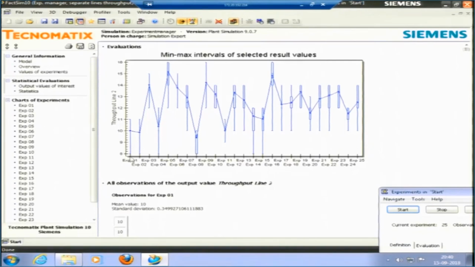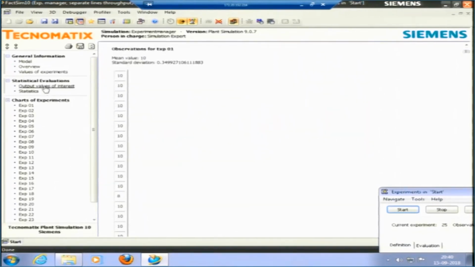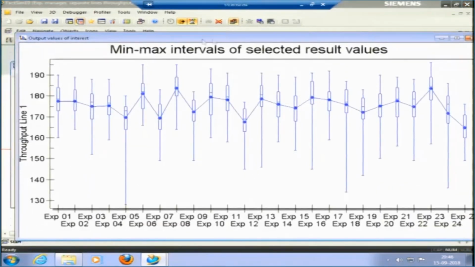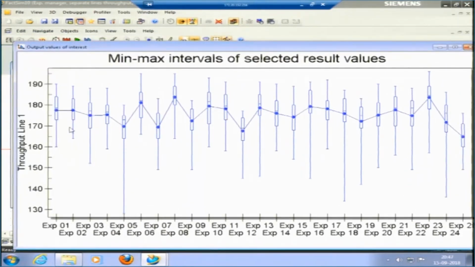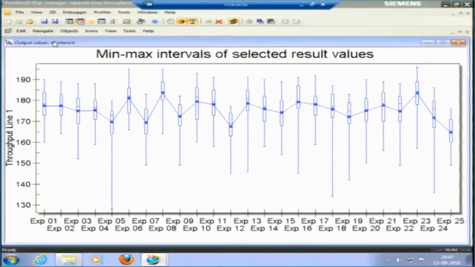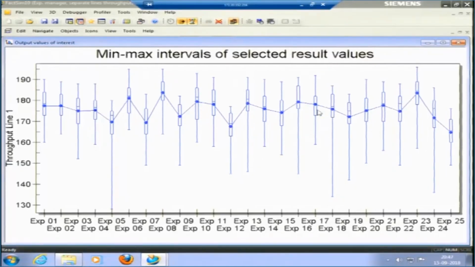So, let me try to see this for the throughput of line 1. This is the chart I obtained for the throughput of line 1. You can see the variability is less. There are two reasons for this. Number 1, the processing times were in control, because the machines were CNC machines when we conducted the live experiments. However, the processing time for inspection was a little variable, because inspection was done manually. But overall, because there were 3 automated machines, the variability is lesser than in line 2. This is the first reason.